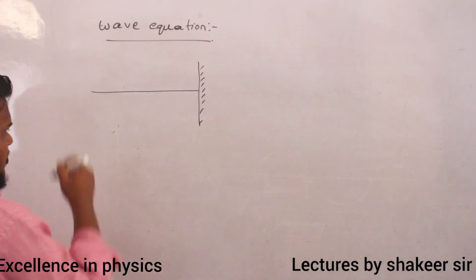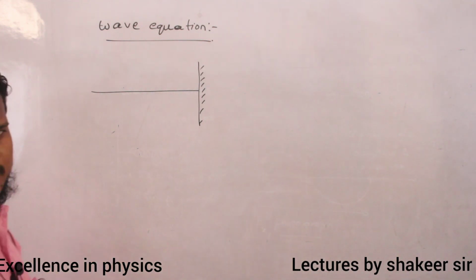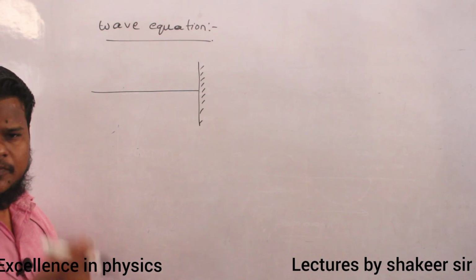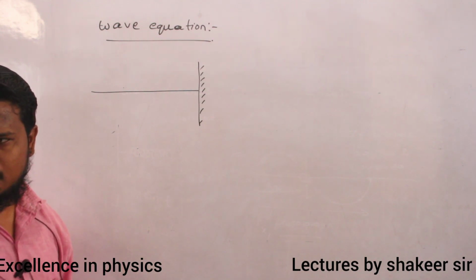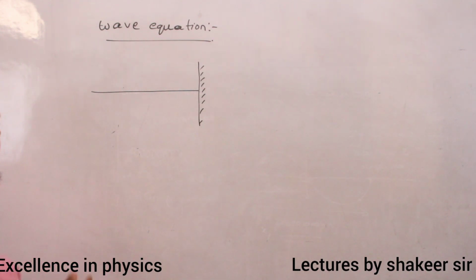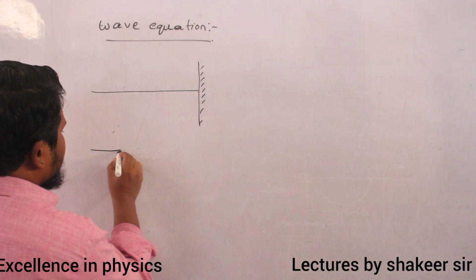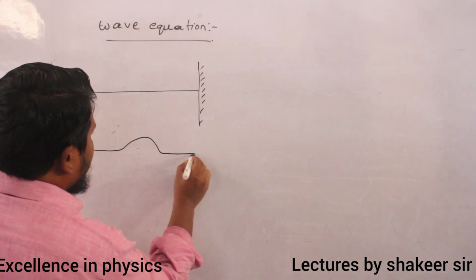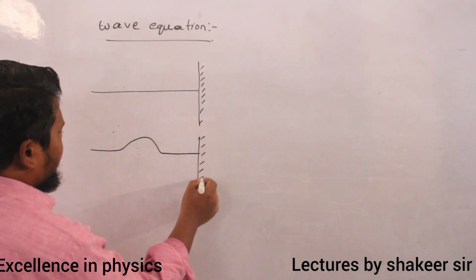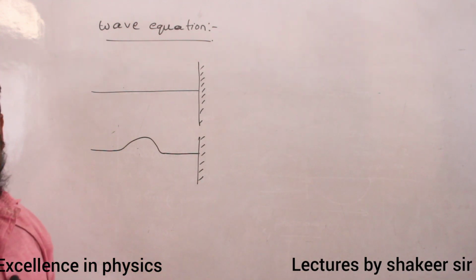If I give a single jerk to this rod, I am not oscillating it continuously, I am giving a single jerk to this rope, then a wave pulse will be created.